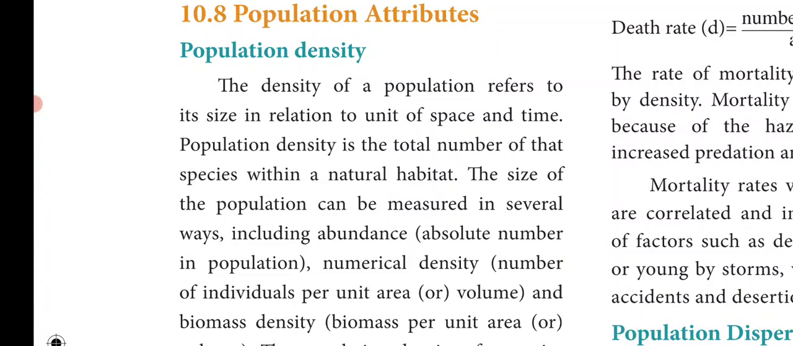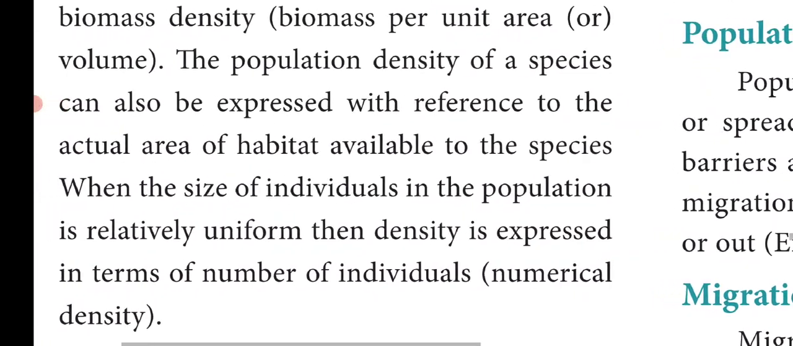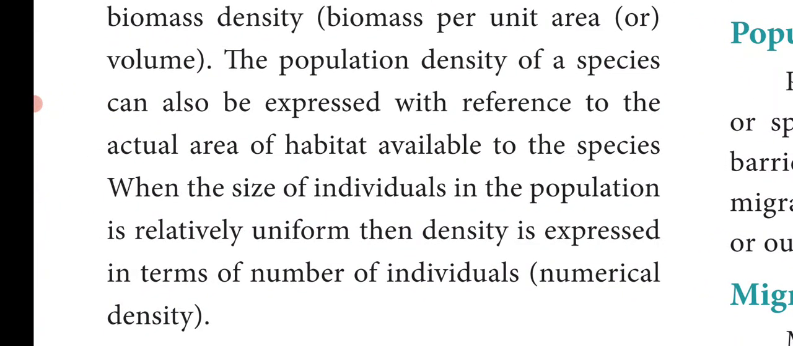Next, the population density of a species. The population density of a species can be expressed with reference to the actual area of habitat available to the species. So some species occupy a particular habitat in that ecosystem, and that is called the population density of a species.